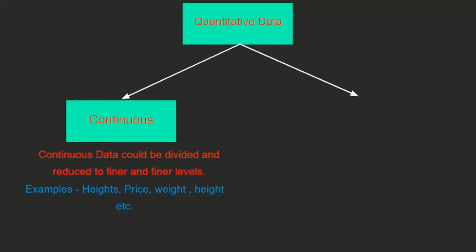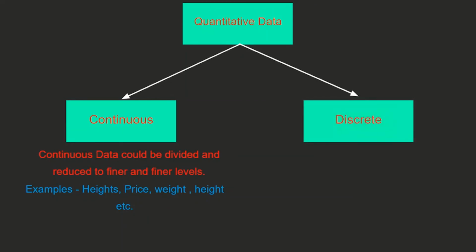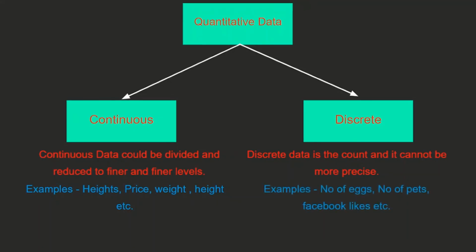Whereas when we talk about discrete data, this discrete data is a count and it cannot be more precise. For example, number of eggs, number of pets, Facebook likes, etc. These all have discrete values. When we talk about number of eggs, we cannot have 2.5 eggs.